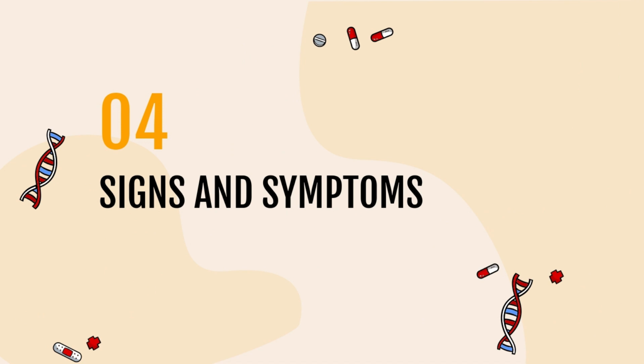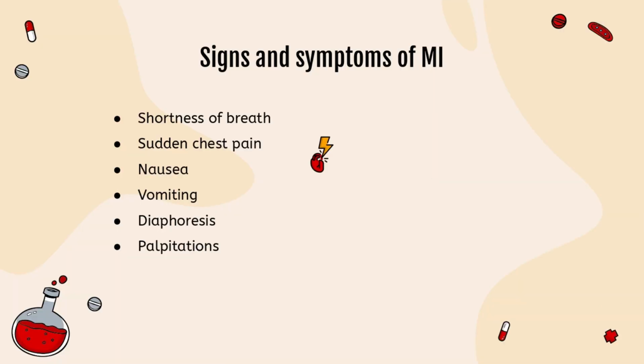Now, we are looking into the signs and symptoms of myocardial infarction. The first one would be shortness of breath. The second one would be sudden chest pain. Next is nausea and vomiting, diaphoresis, and lastly, palpitations.